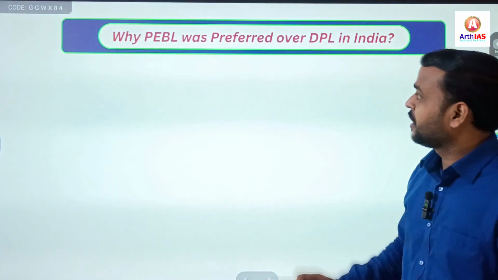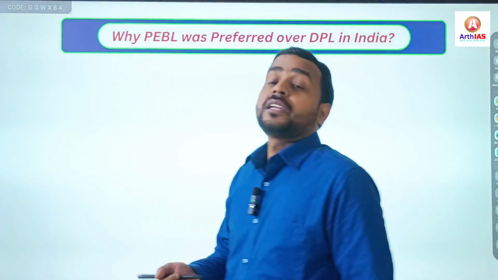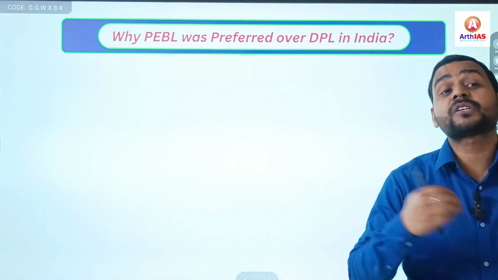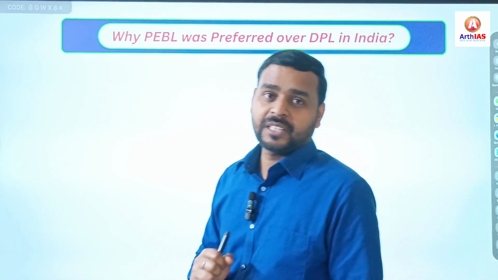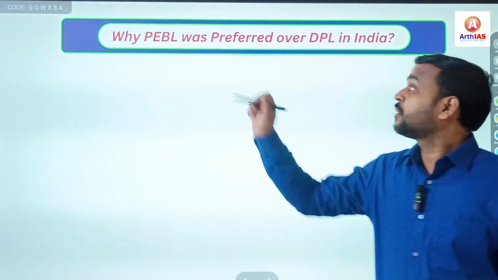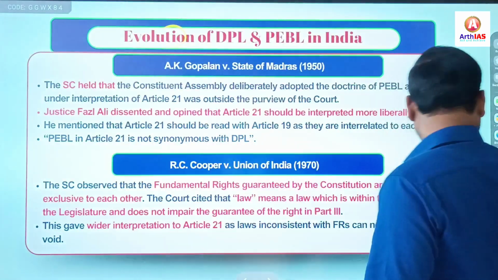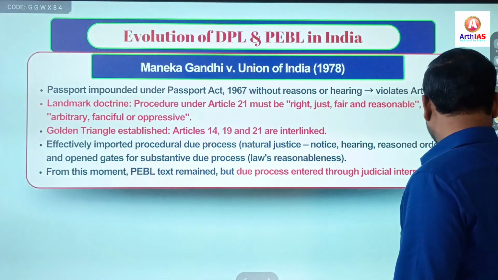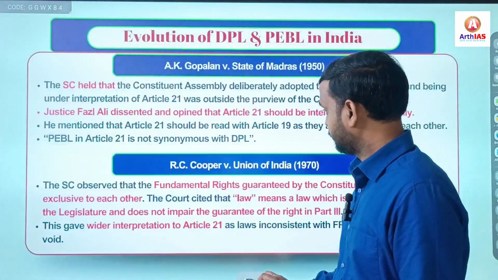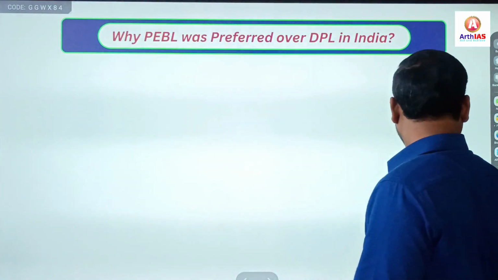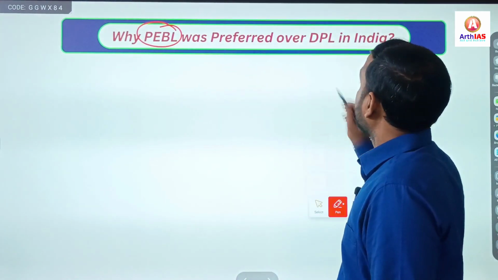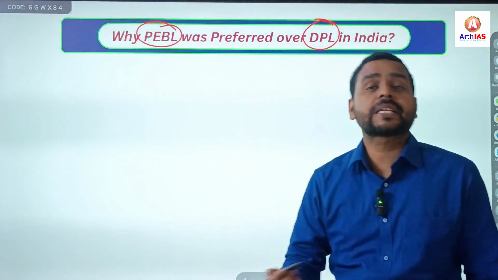Now, the question arises: why did our constitutional fathers, the members of the Constituent Assembly, adopt the concept of procedure established by law over due process of law? What was the reason?